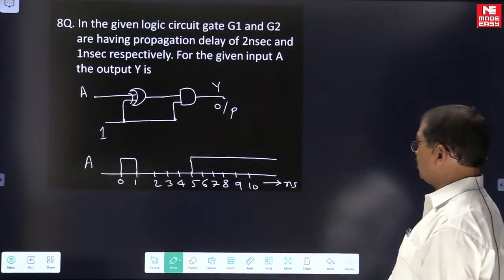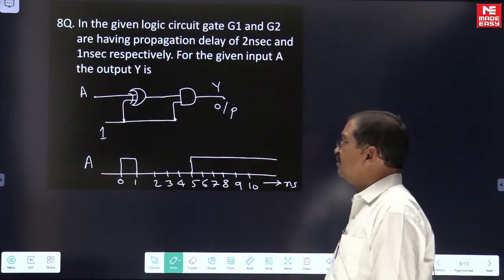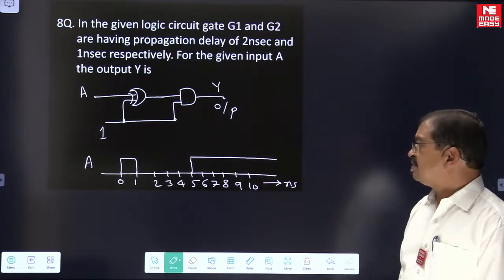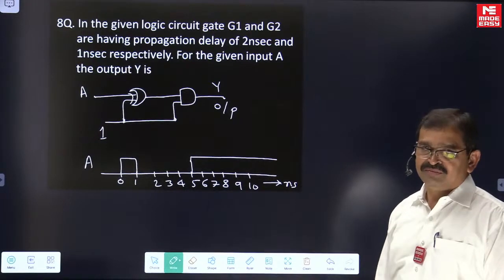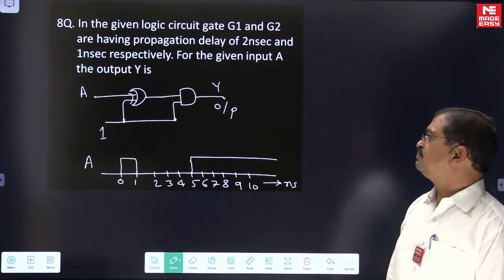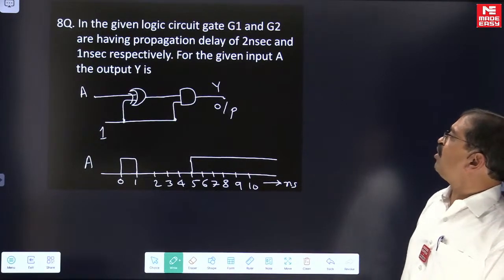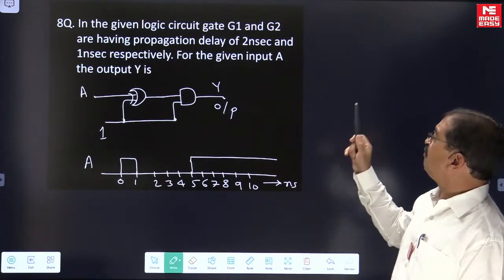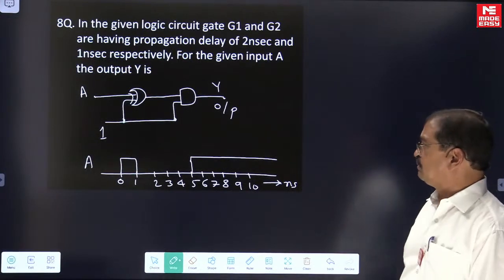Let us move to the next question. Look at the question well. The question is related to logic gate delays. In the given logic circuit, gates G1 and G2 have propagation delays of 2 nanoseconds and 1 nanosecond respectively.